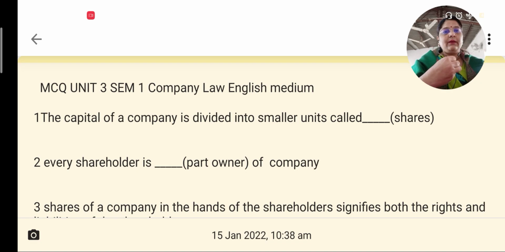The capital of a company is divided into smaller units called, each unit is called a share. You know that the capital of a public limited company or a private limited company kind of organization is large. And this large capital cannot be contributed by one or two or a few persons, and hence the capital is divided into smaller portions, and each portion is called a share, and collectively the entire amount is called share capital. So the correct answer here is shares.